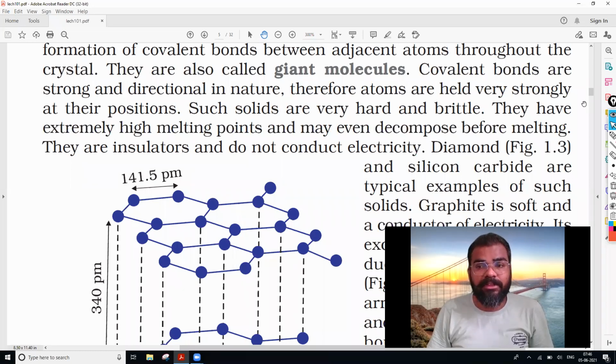So once again, they are hard because of the covalent bond formation. Okay, and brittle. They have extremely high melting points. Even they decompose before melting. See, these you need to remember. They have extremely high melting points. Okay, they even decompose before melting.